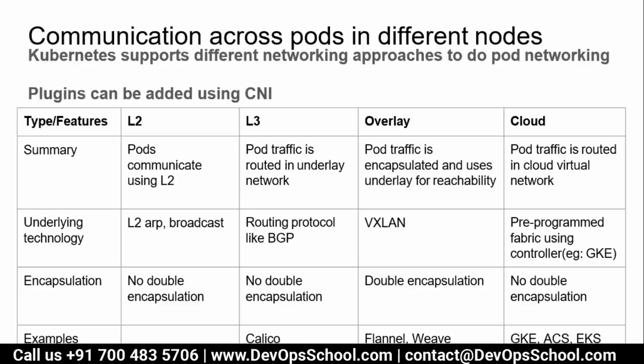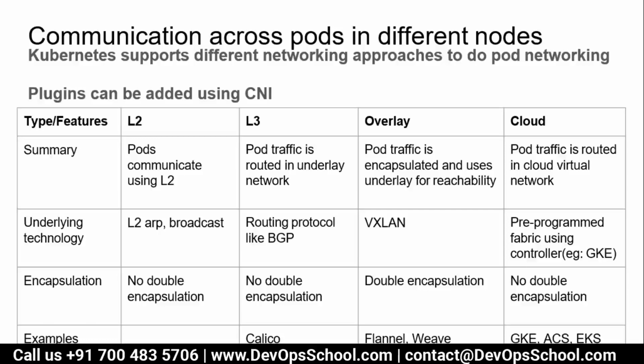Here you have L2, L3, overlay, and cloud. Cloud is out of scope anyway because they have their own networking model. If you see here, pods communicate using L2, with the technology called L2 ARP, and broadcast. Here no double encapsulation is available.